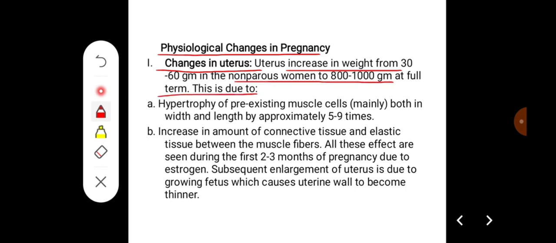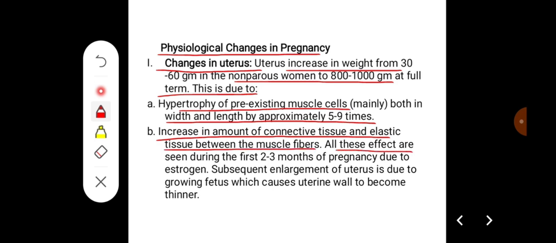and this occurs due to the hypertrophy of pre-existing muscles mainly, which occurs in both width and length, by approximately 5 to 9 times. Also because of the increase in the amount of connective tissue and elastic tissue between the muscle fibers.